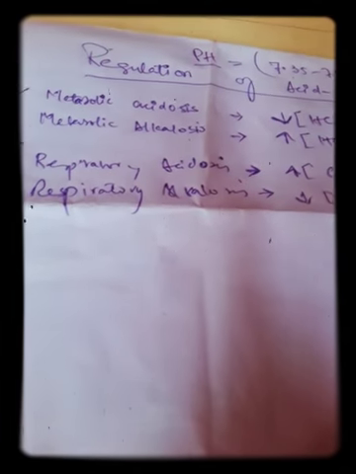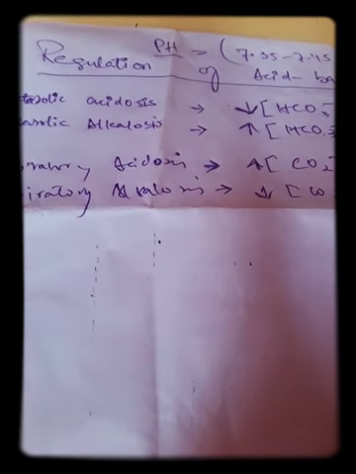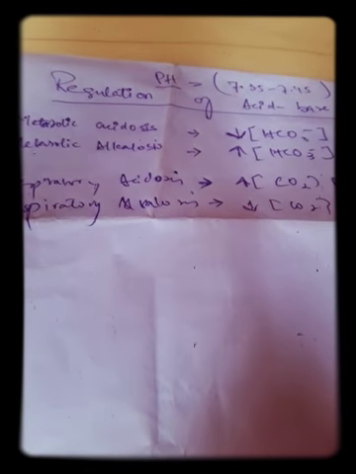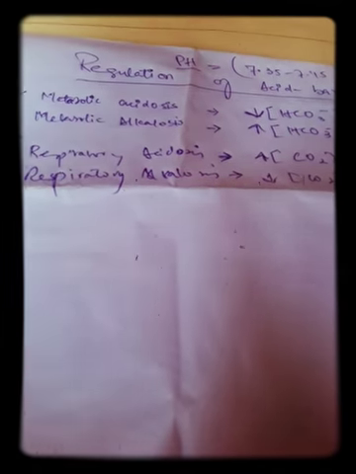Respiratory acidosis means an increase in carbon dioxide level in the blood plasma, and mostly we define it by carbon dioxide levels in the arterial blood. And respiratory alkalosis means a decrease in carbon dioxide in the arterial blood, and that results in a decrease in H ion concentration, and that will increase the pH.